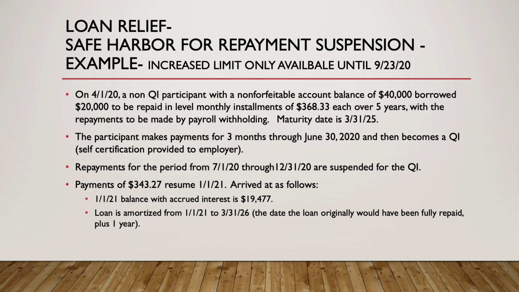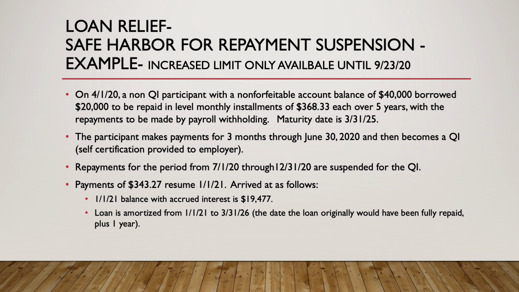What happens in this case is the payments are going to resume 1/1/21, and the payments are $343.27. Just the general theory of how we get there: you take the 1/1/21 balance with accrued interest, which is $19,477, the balance when they stopped payments up until 1/1/21 at the interest rate stated in the promissory note.